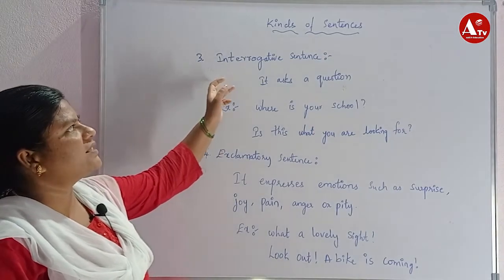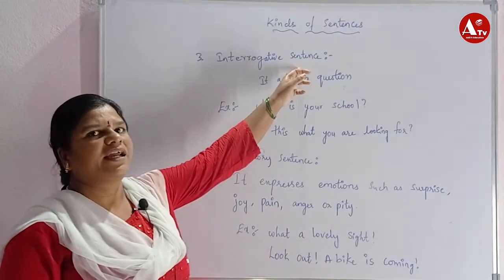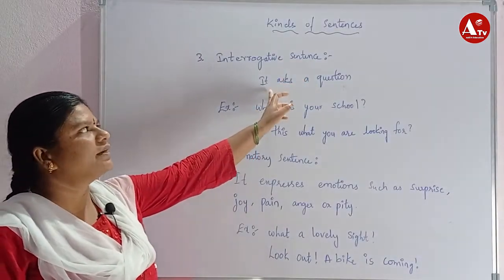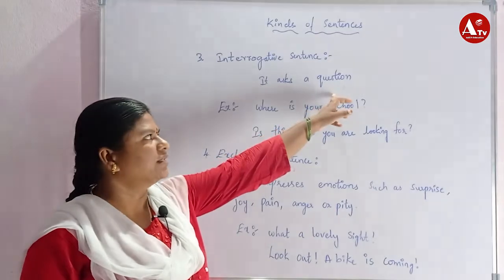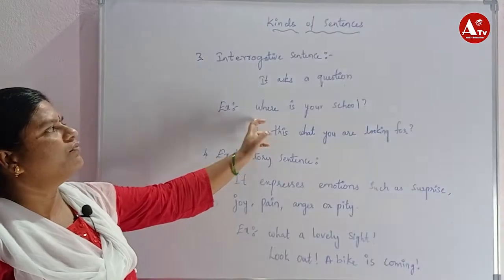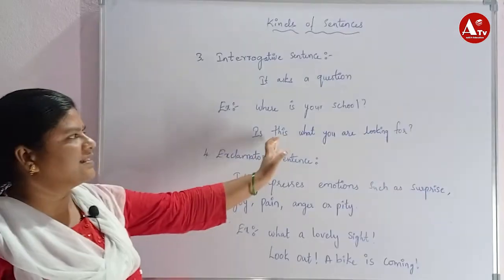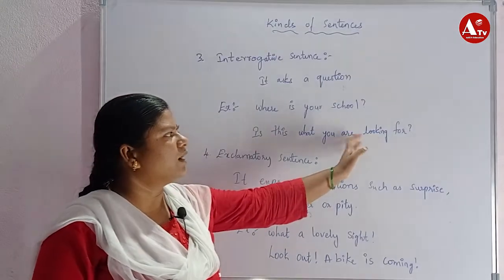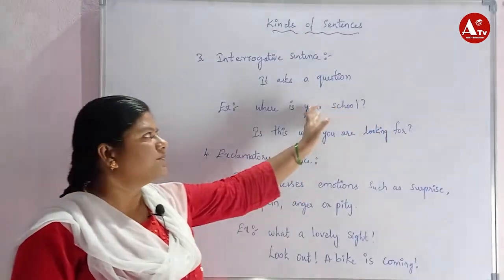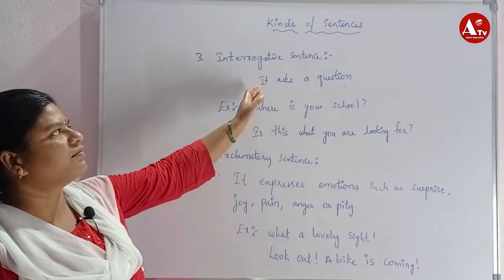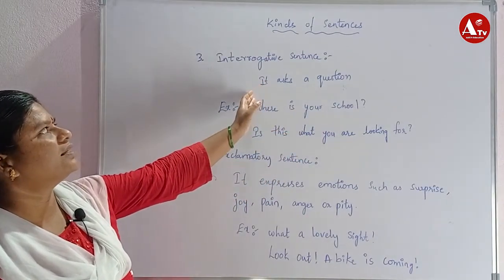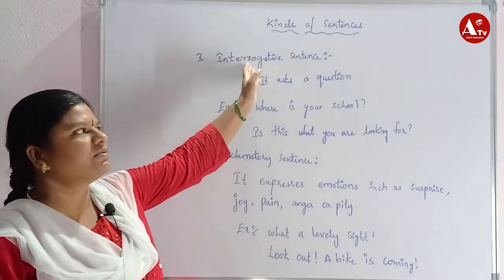Now the third type is interrogative sentences. Interrogative sentences ask a question. Examples: where is your school? What are you doing? Is this what you are looking for? All of these are questions, and whatever the questions are, they come under interrogative sentences.